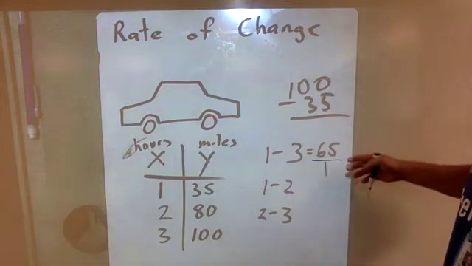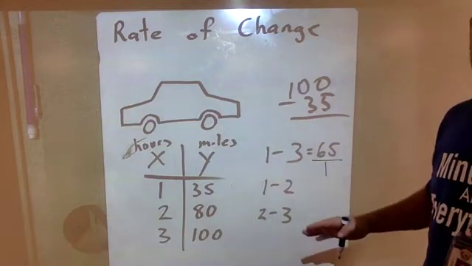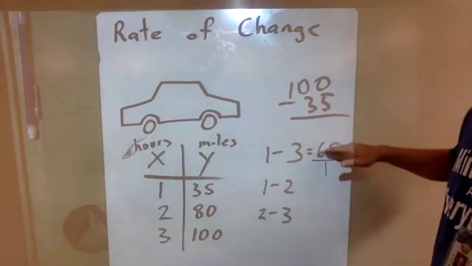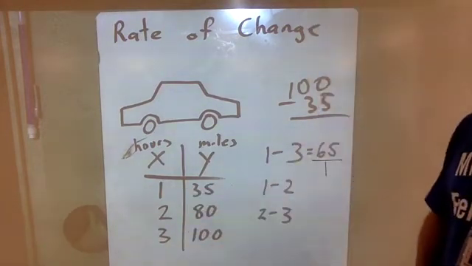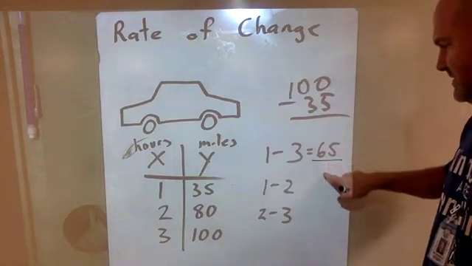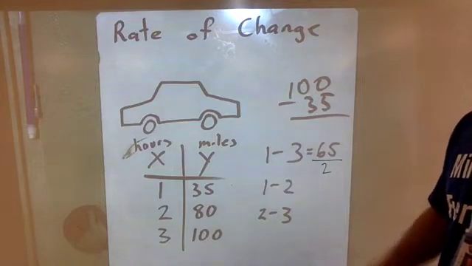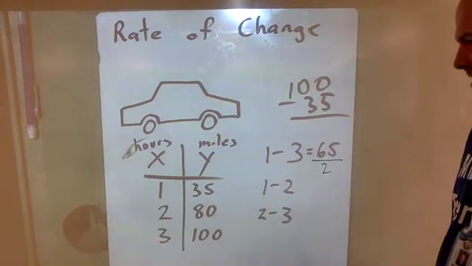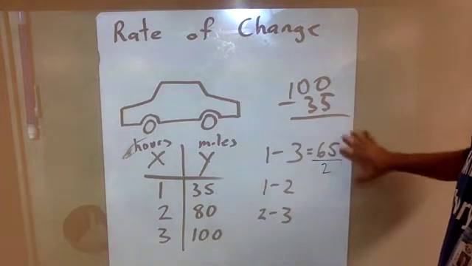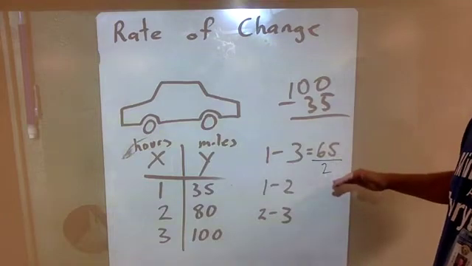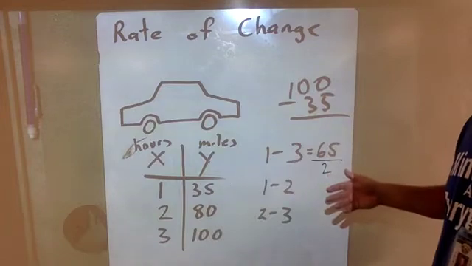So you're essentially saying that you went 65 miles in 1 hour if you just say 65 as your answer. But you didn't go 65 miles in 1 hour. It took you 2 hours to go 65 miles. So it's actually 65 over 2, which is like 37 and a half miles an hour is what you averaged over that time. But you don't have to turn that into something over 1. Just leave it as a fraction, reduce it down as far as it'll go. 65 over 2 does not reduce, so you can leave it as 65 over 2.